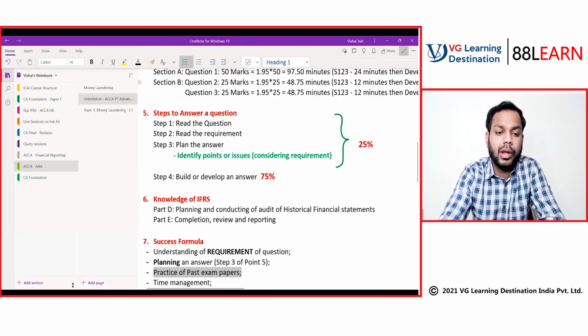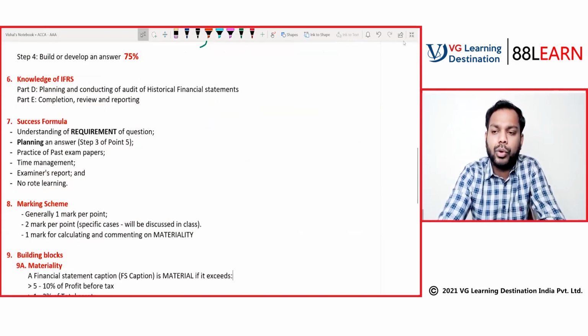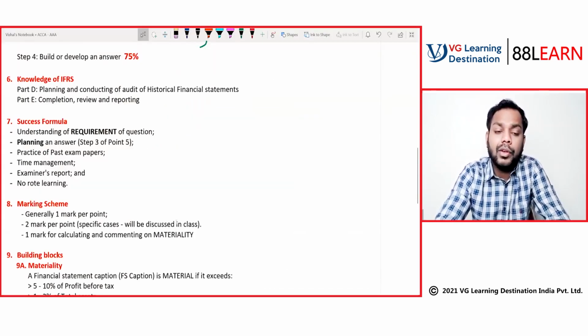Now, coming to the marking scheme. The marking scheme is generally 1 mark per point. So if the examining team asks you a question of 6 marks, then you have to write 6 points there. Generally this is the marking scheme, 1 mark per point.